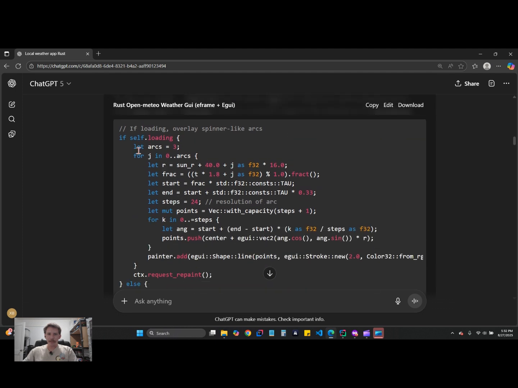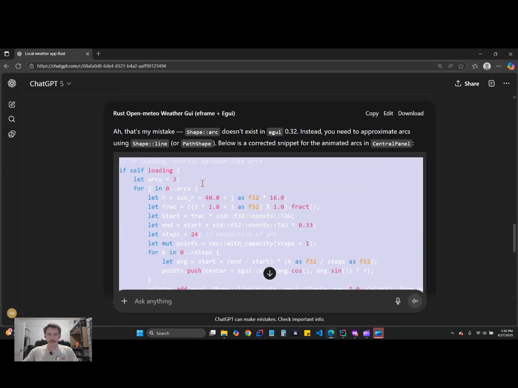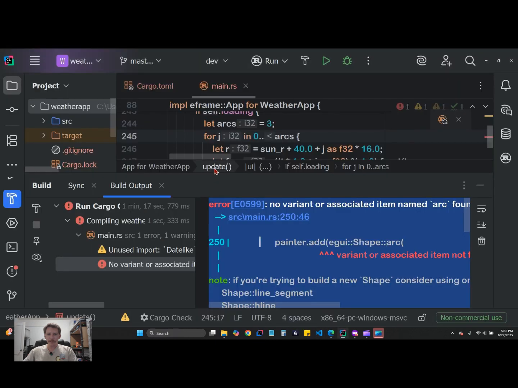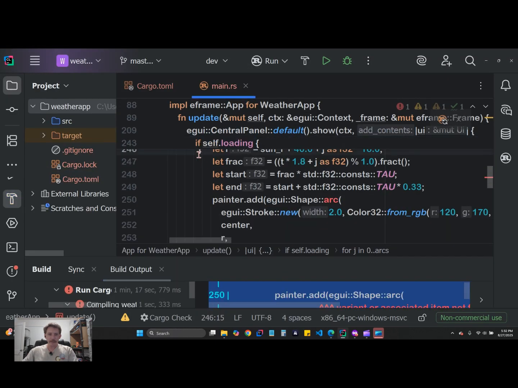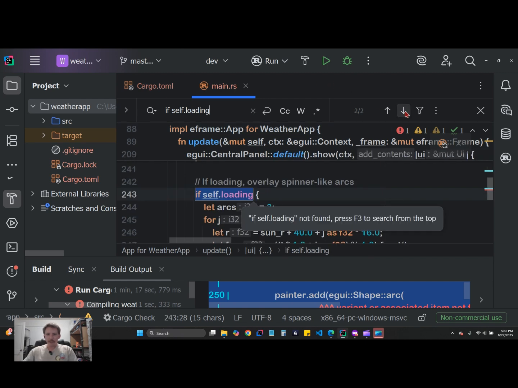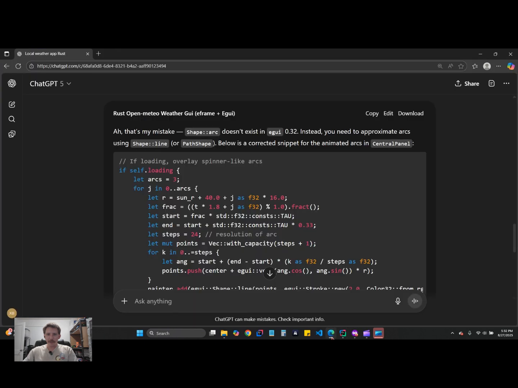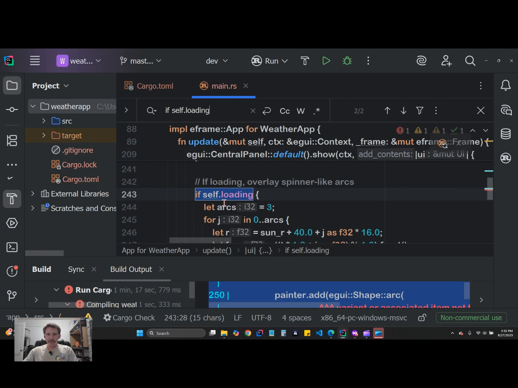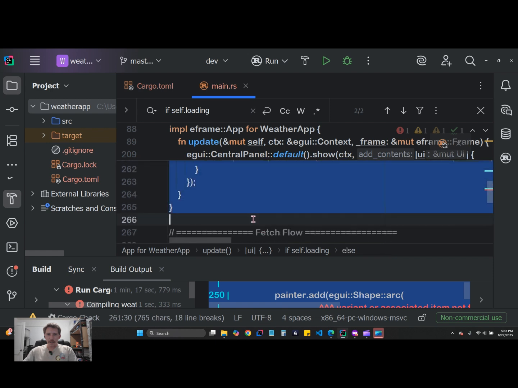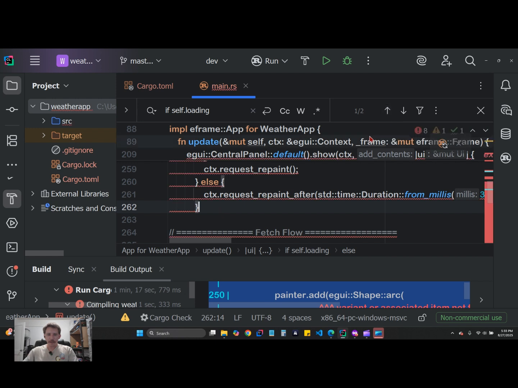All right. Great. It gives me one little snippet of code, so I'm going to have to figure out where this is. If self.loading. So I have to go over here, Control F, if self.loading. There's two of these. Great. Which one is it? The first one or the second one? Let's try the second one. Let arcs equal 3. That's the second one. Okay, so I have to copy all this. I think it's right there. We'll see. Nope, that was not it.